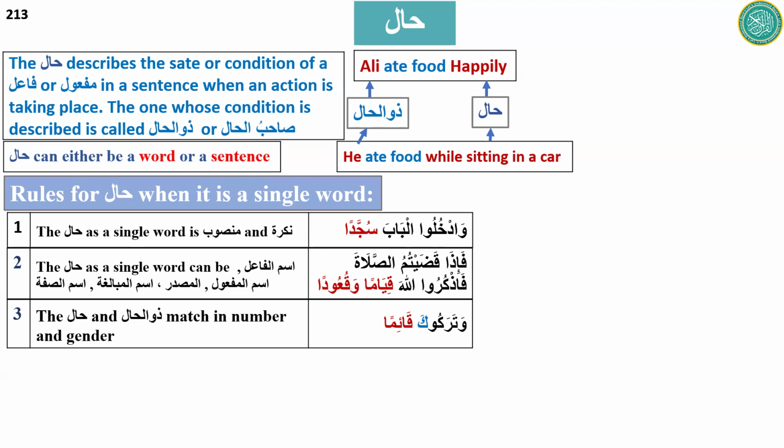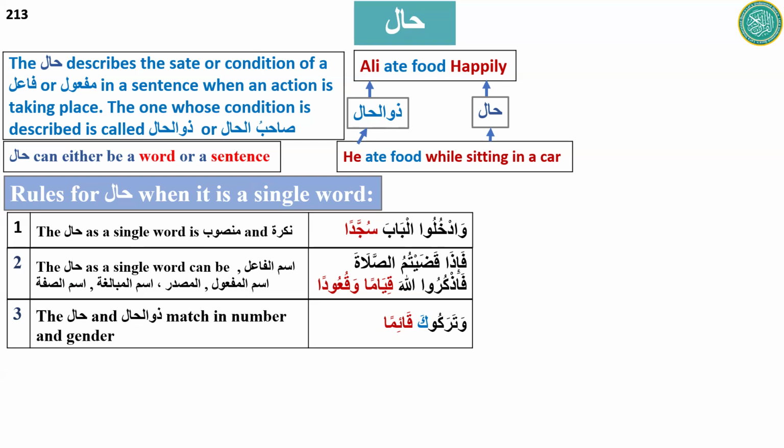That is why qiyaman and qu'udan are used to describe "you all" in that example. So they should match in number and gender.